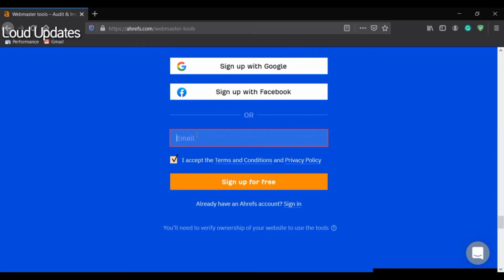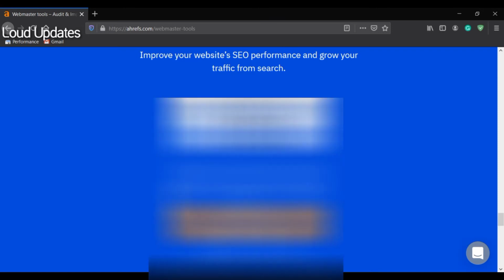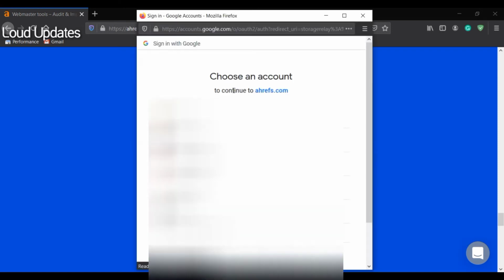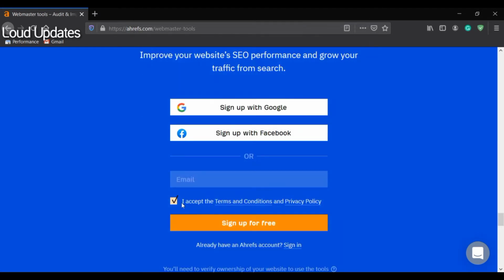Just click on this and sign up with Google. I recommend you sign up with Google because your Google Search Console is also with Google. So just use Google, and Google Search Console is automatically verified with Ahrefs Webmaster Tools.